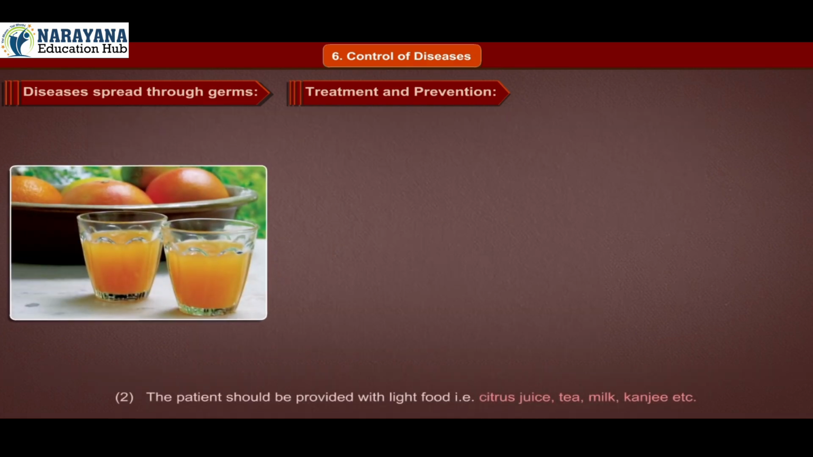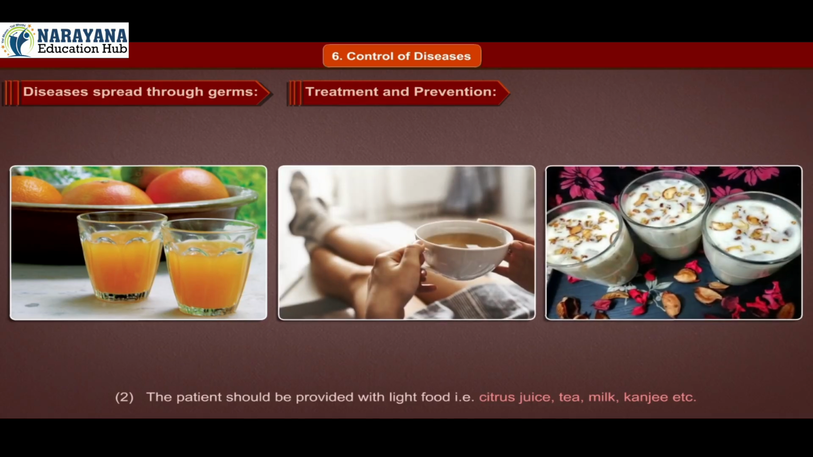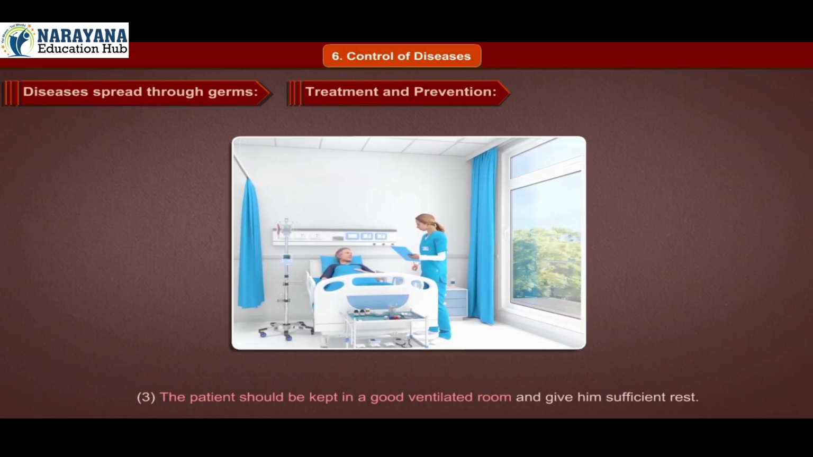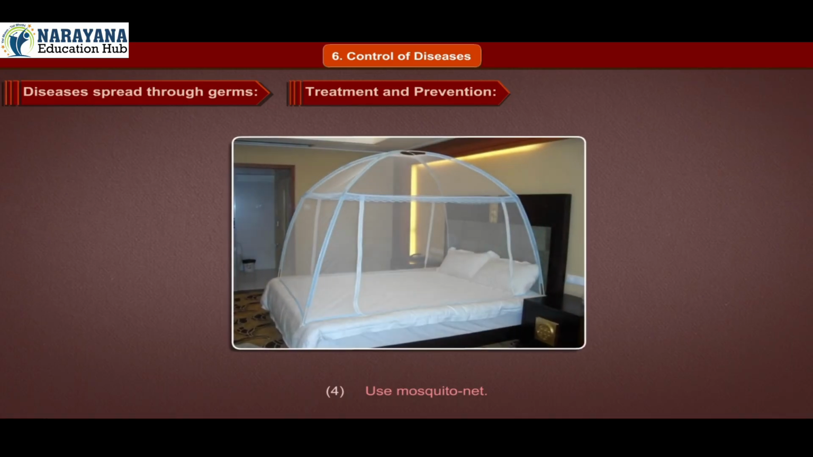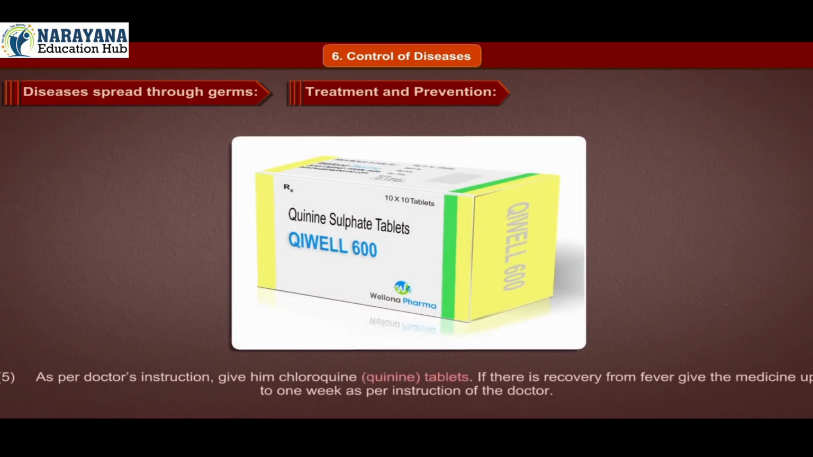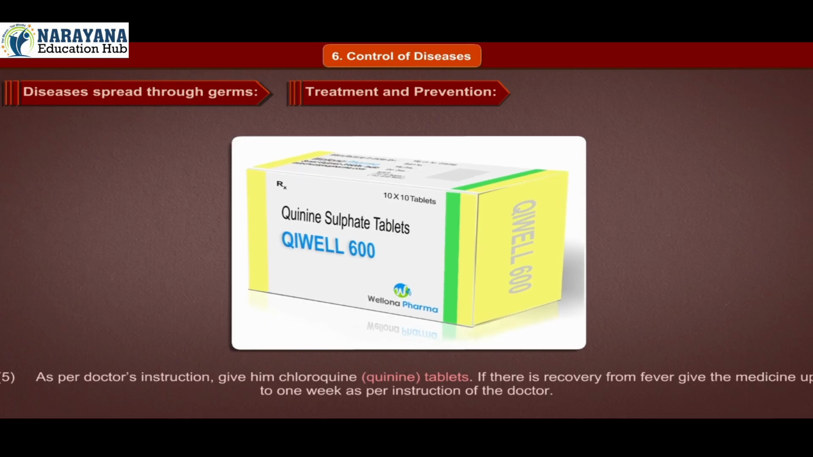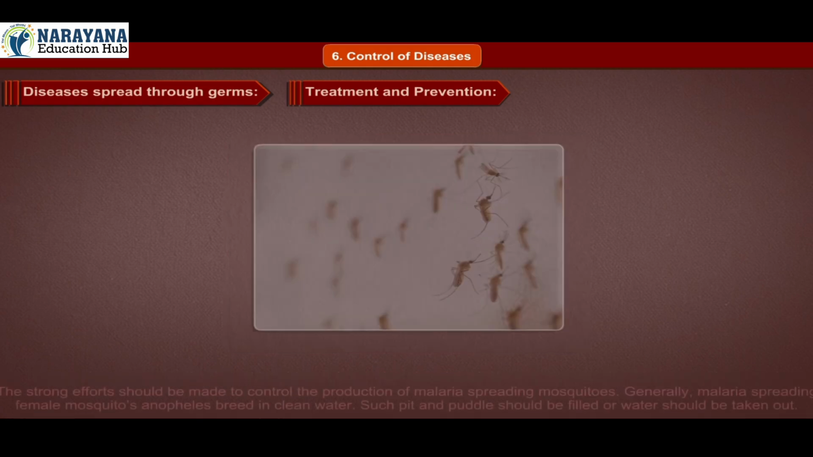The patient should be provided with light food, that is citrus juice, tea, milk, kanji, etc. 3. The patient should be kept in a well-ventilated room and given sufficient rest. 4. Use a mosquito net. 5. As per the doctor's instruction, give him chloroquine, that is quinine tablets. If there is recovery from fever, give the medicine up to 1 week as per the instruction of the doctor.